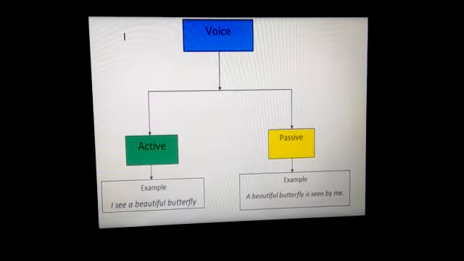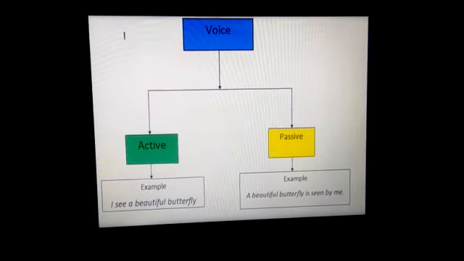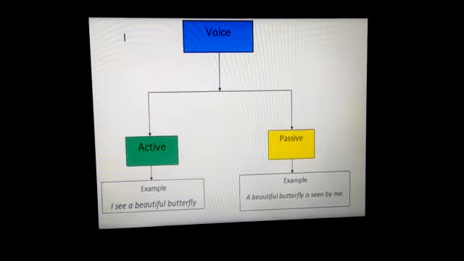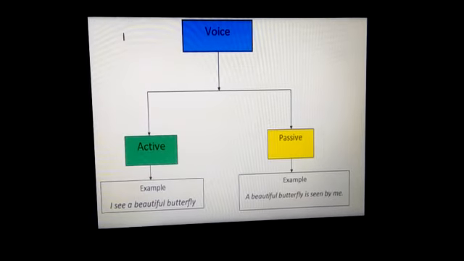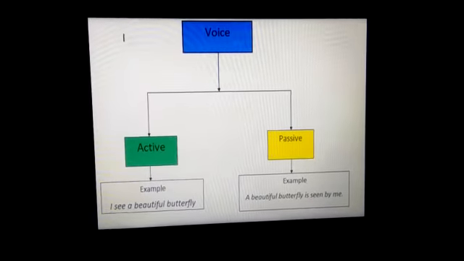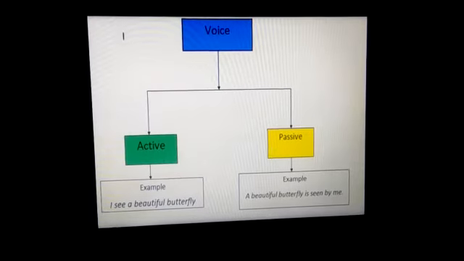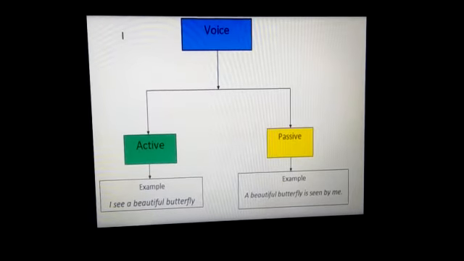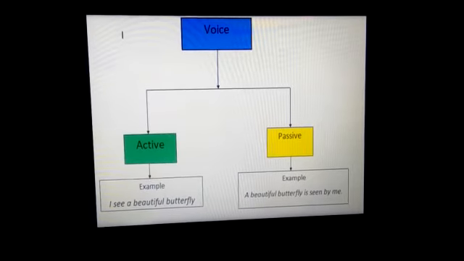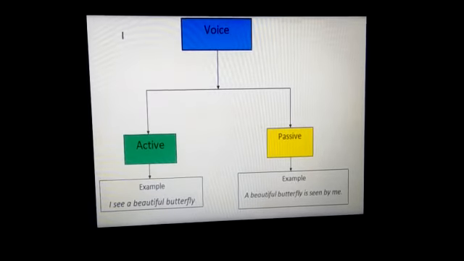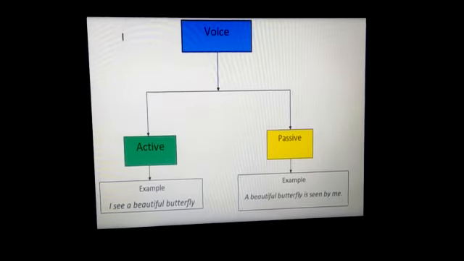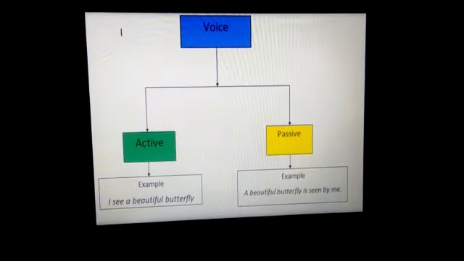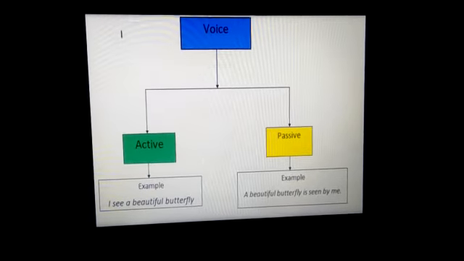Verb has three forms: base, past and past participle. So the verb form will be past participle. You see, a beautiful butterfly is seen by me. The subject of the active, I, becomes me there. So these are the pronouns, and this is the main rule for changing active to passive, and sometimes passive to active also.